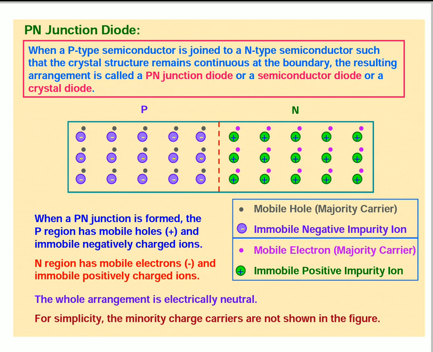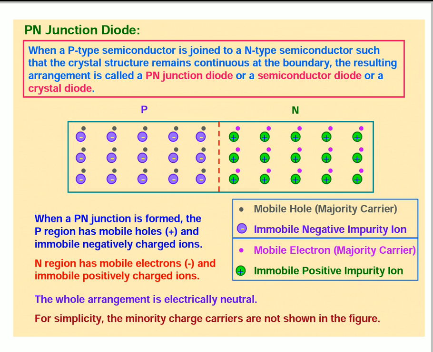See here the diagram, P type material and N type material we can join. What is P type? What is N type? P type means to semiconductors we can add trivalent atoms, and N type pentavalent group material.